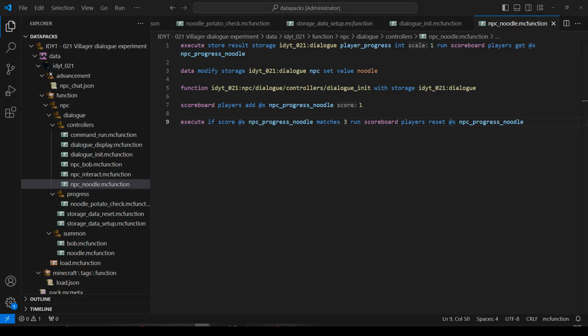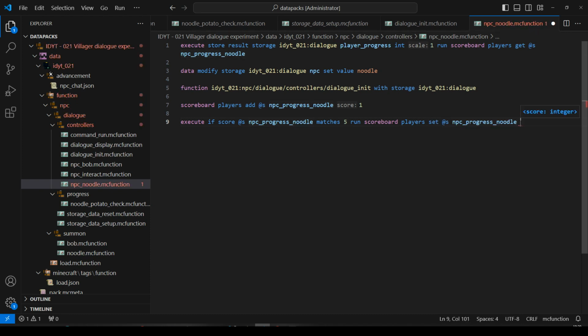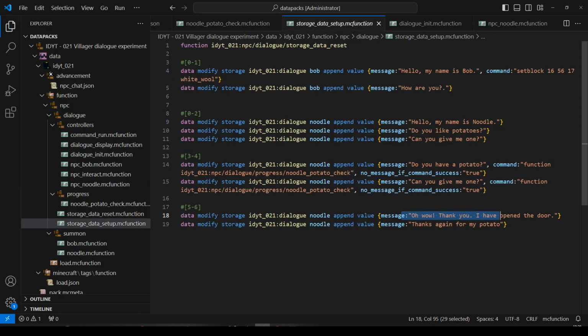Currently, Noodle is just resetting at 3. So that's sort of okay, but we're going to need some others as well. Let's change that to, if Noodle gets to 5, he will set to 3. Save. Let's look at the storage data. So if Noodle gets to 5, he'll say, hello, my name, do you like, can you give me one, do you have, can you give. He will hit 5. He will reset to 3.